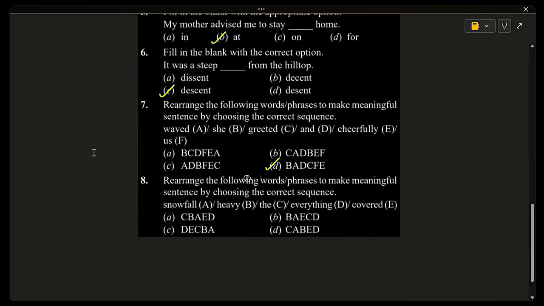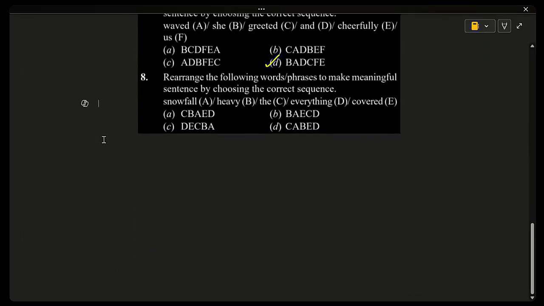And next, eighth one, rearrange the following words or phrases to make meaningful sentences by choosing the correct sequence. Snowfall, heavy, the, everything, covered. The correct sentence is the heavy snowfall covered everything, and it's there in option A. So why is this the correct order? The is the article, heavy snowfall is the subject, covered is the verb, and everything is the object. The remaining questions now.